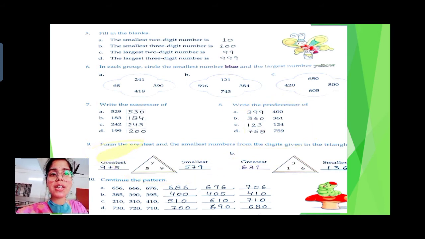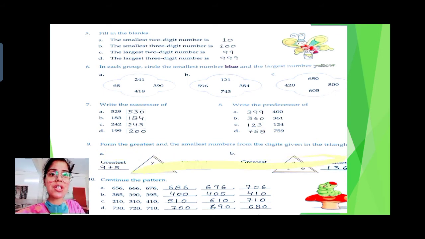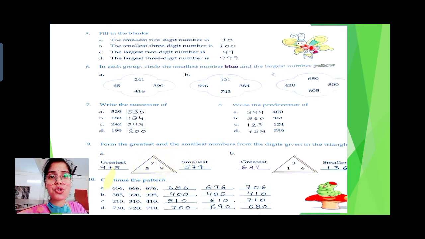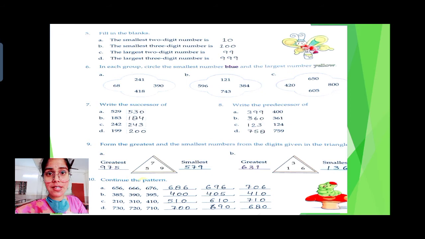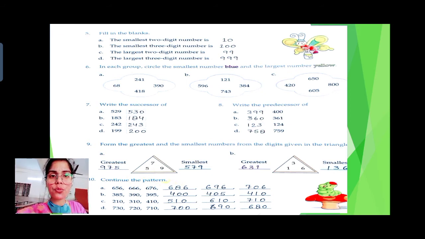Now see the question number 9. Form the greatest and the smallest number from the digits given in the triangle. The digits given here are 7, 5 and 9, and using these digits we are supposed to make the greatest and the smallest number. When you make the greatest number, start with the greatest digit. 5, 7 and 9. Which one is greatest here? Of course 9, so we will put this first. Then 7, then 5. And this 975 is the greatest number using these digits.